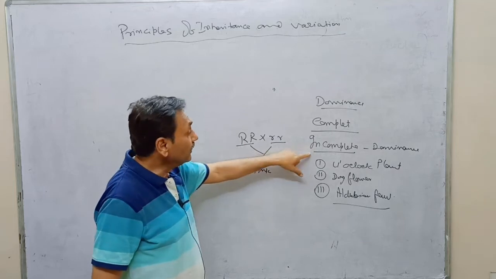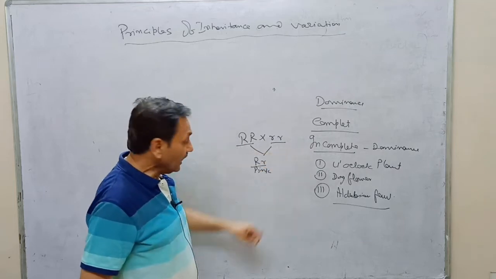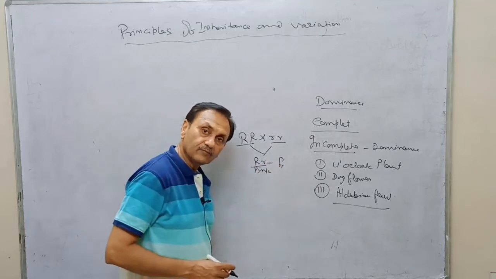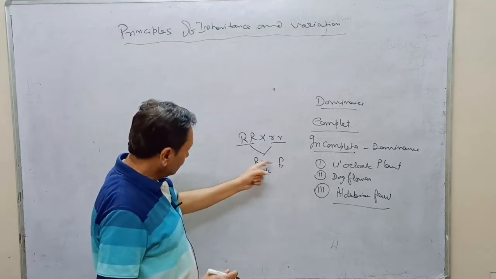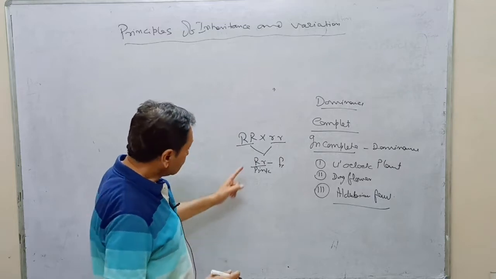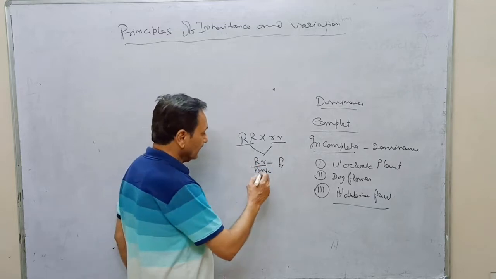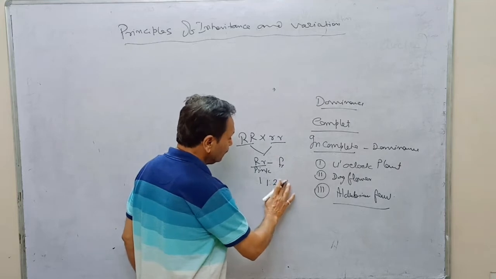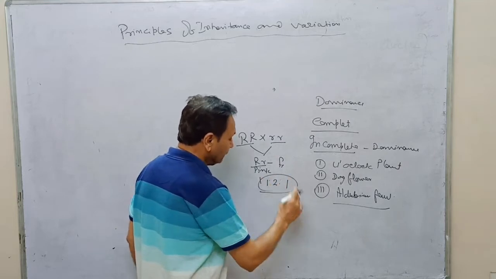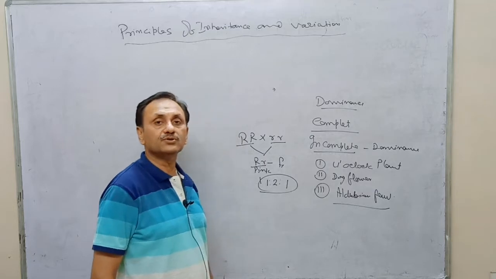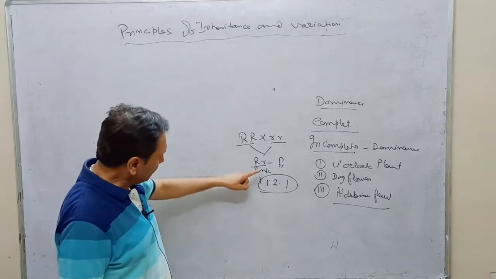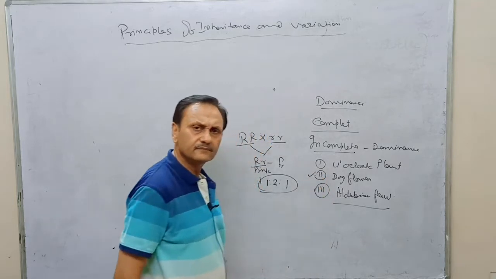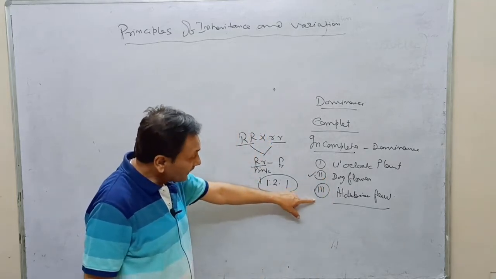So it is called incomplete dominance. When we self this F1, their ratio is 1:2:1, and this is the phenotypic as well as genotypic ratio. The same observation will be in case of the dog flower and in the Andalusian fowl.